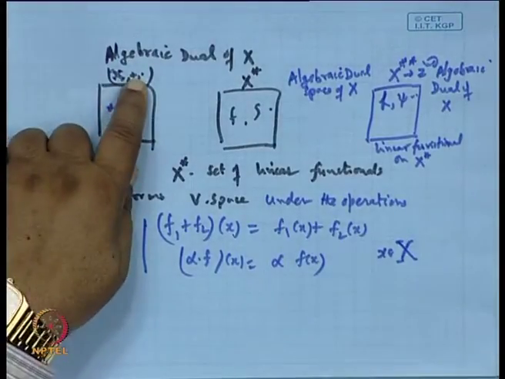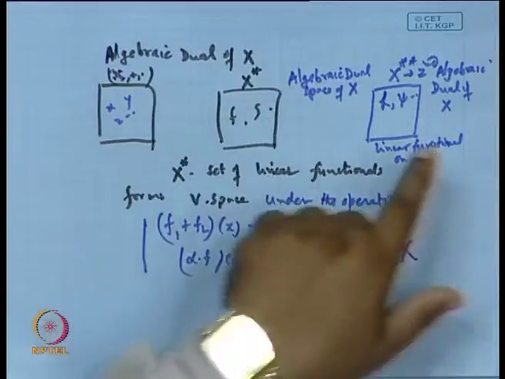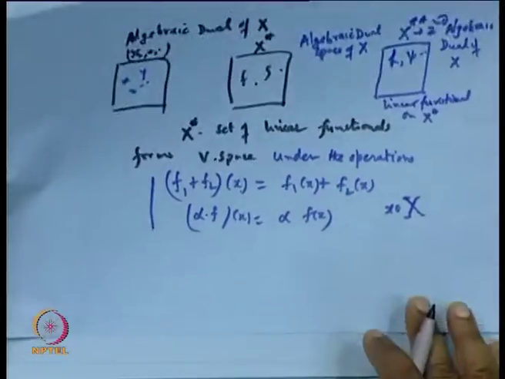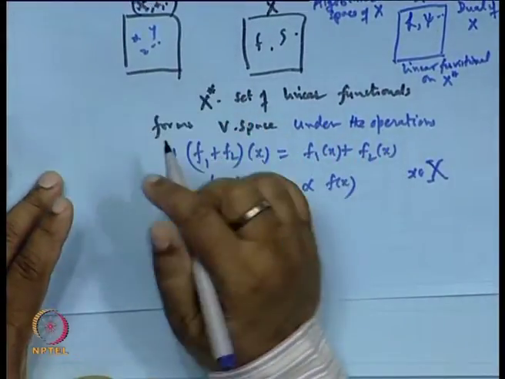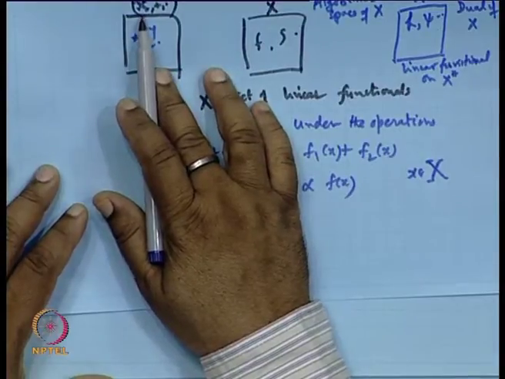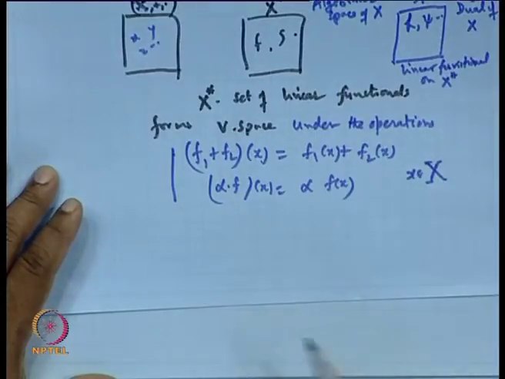In fact, I have taken the same operation here, here also the same, but it may be different. So, we are interested in finding the relation between the original vector space X and the second dual X double star so obtained.